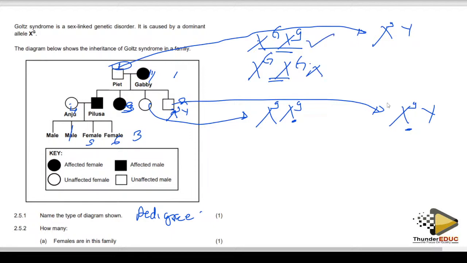So the answer for Gabby is X capital G, X small g. It shows the individual is affected because of the capital G, but has a recessive allele which is transferred to the offspring, so that the offspring are free from the condition.